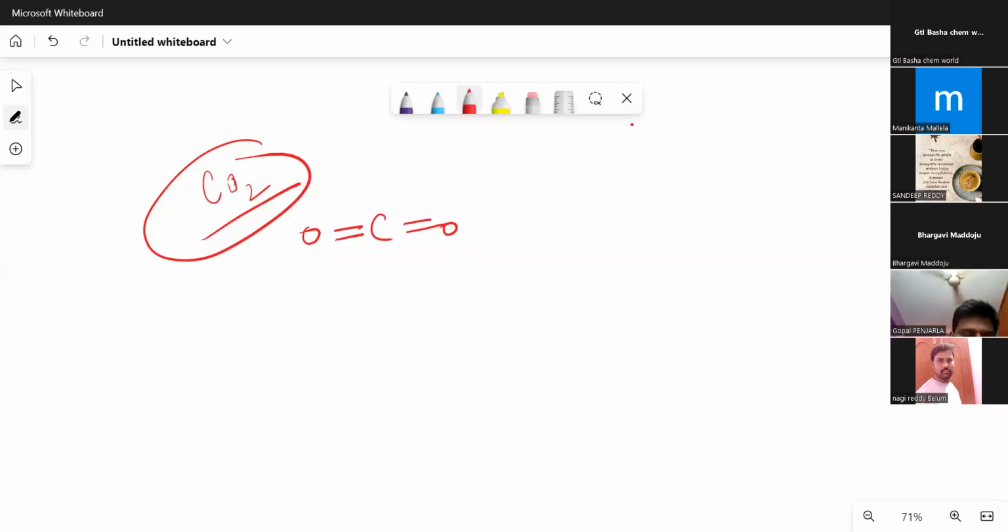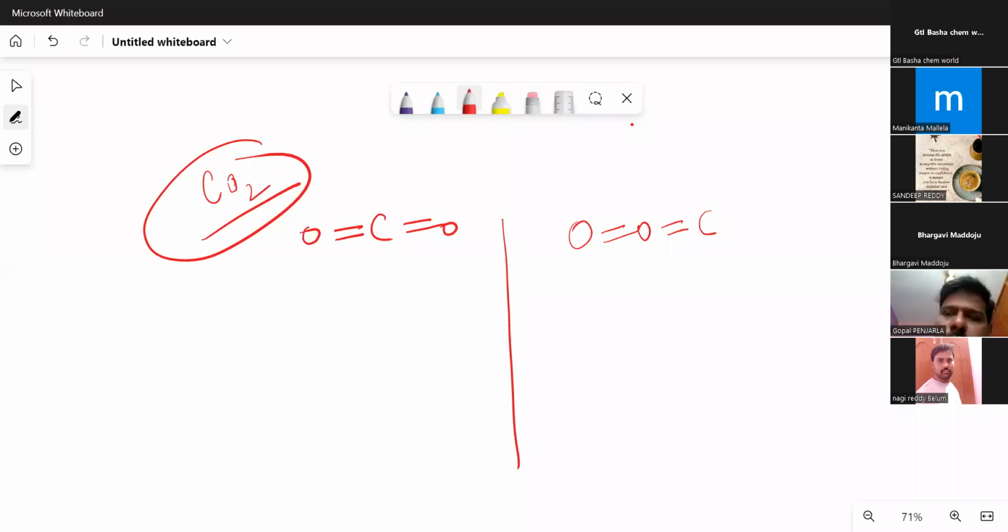Why should carbon dioxide only be written like this? Suppose a student is telling you, sir, can't we write carbon dioxide like this? What is the reason? If I write like this, what's wrong with this? Any answers? If I write the carbon dioxide structure like this, what's wrong with that? Why are we always writing like this? Why are we following this type of structure for carbon dioxide? As an example, if your student is asking this, what would be your answer?